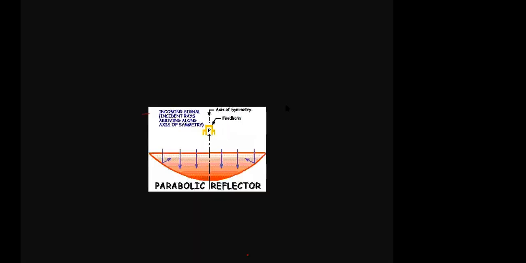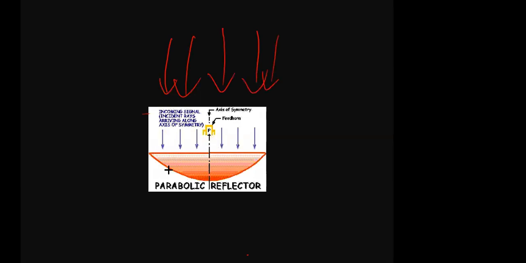Okay, so here in this diagram, it is clearly shown that the signal is coming from the satellite. Then all of it is reaching the parabolic dish, which has a curved shape, a curved surface. When the signal comes here, all of it finally enters here. That means you are collecting all the energy and focusing it on a single point.